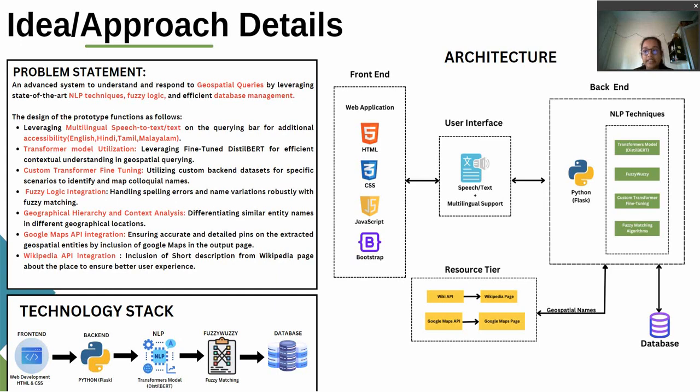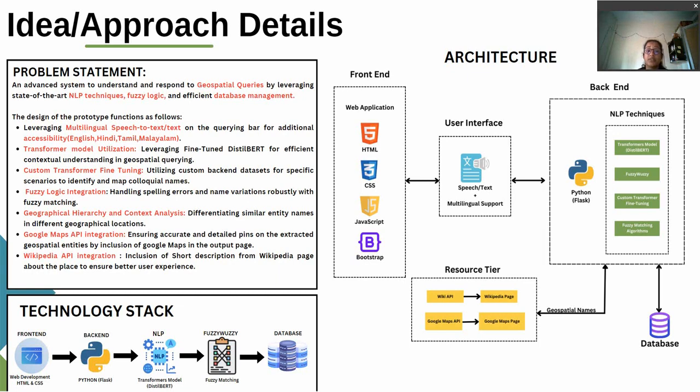The main feature in this query system is that we have a multilingual speech-to-text property, which is one of our novelties, and we have used a transformer model, that is the DistilBERT model. To be specific, it is a lightweight BERT model. We chose the DistilBERT model over the BERT model because DistilBERT is more memory efficient, and its computational requirement is lower compared to the BERT model.